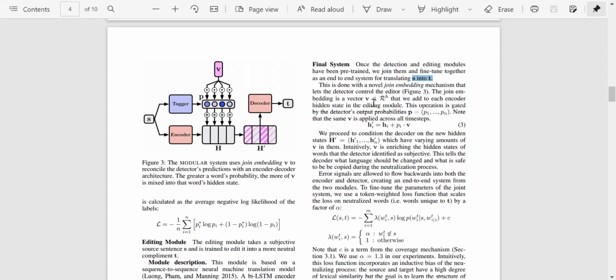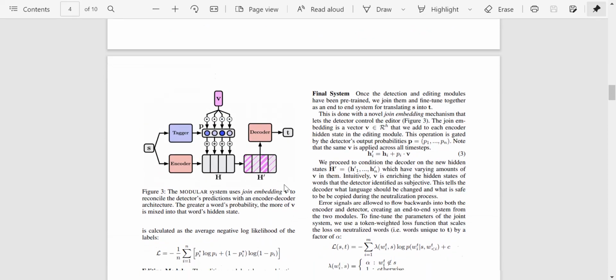So the join embedding is a vector that we add to each encoder hidden state in the editing module. Let's just read this and then we'll try to understand this. This operation is gated by the detector's output probabilities. Note that the same V is applied across all time steps. So they've used this join embedding mechanism, which lets the detector control the editor. So the editing part is being controlled by the detector. The join embedding is a vector V. It belongs to the R^H vector space, and they add this to each encoder hidden state in the editing module.